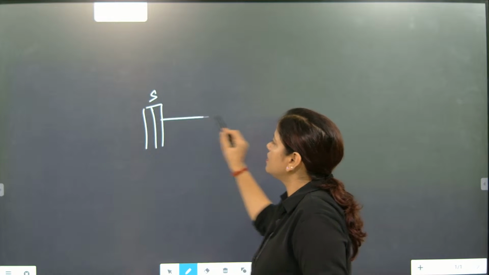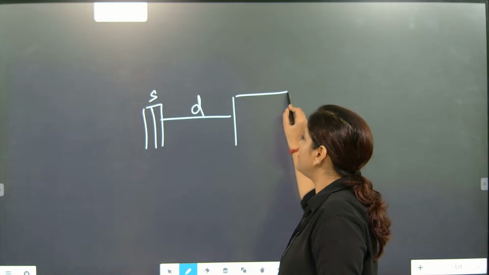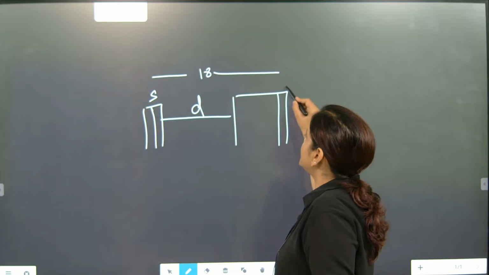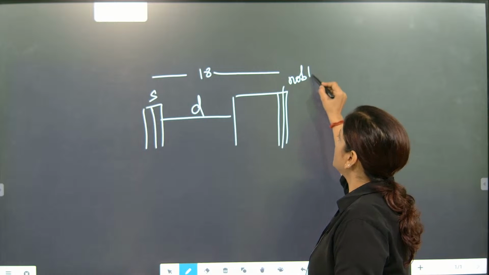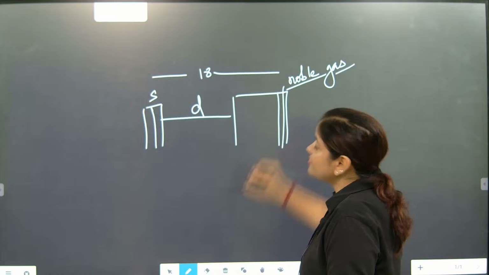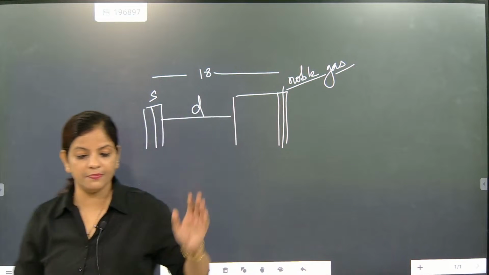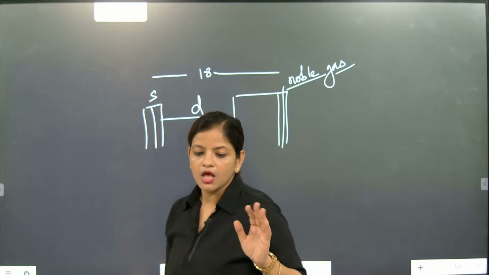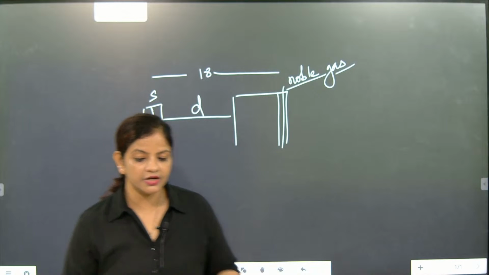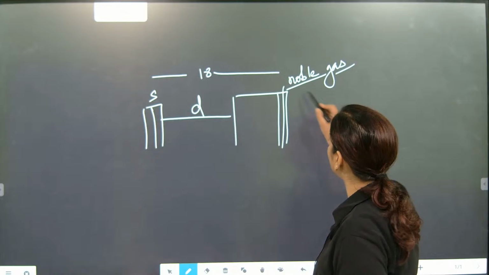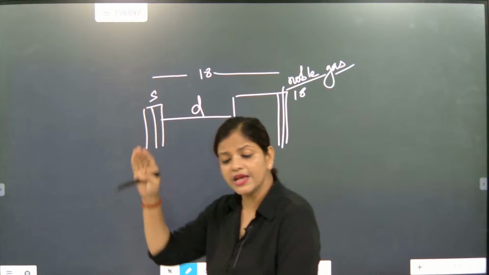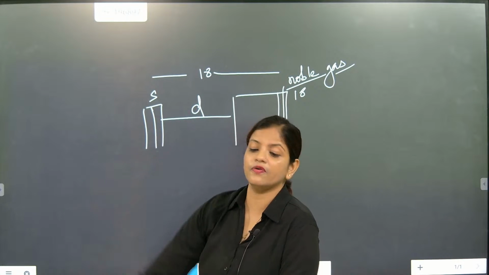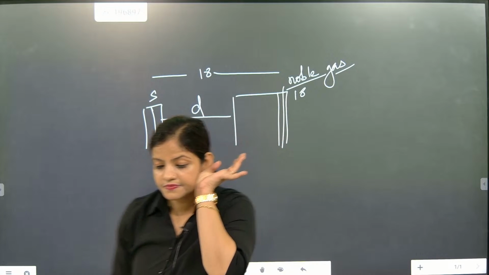This is S block, this is D block, and this is P block. So in total how many groups are there? 18 groups are there. The last group is exactly called the noble gas group. Understood? And they are exactly called the stable people. They are stable. So they are the most stable gases. So now what we are doing here is group 18. Now all the other elements of the periodic table, because they are stable, want to gain the stability of that. So everyone you need to understand.